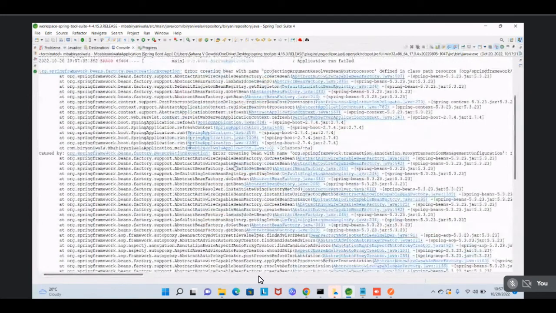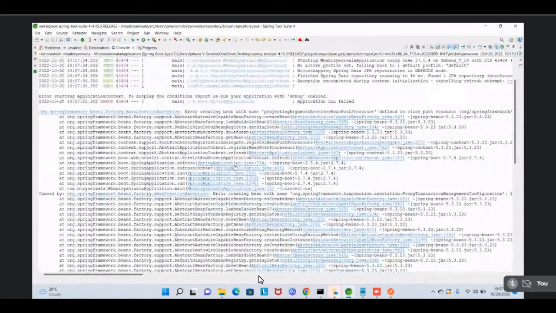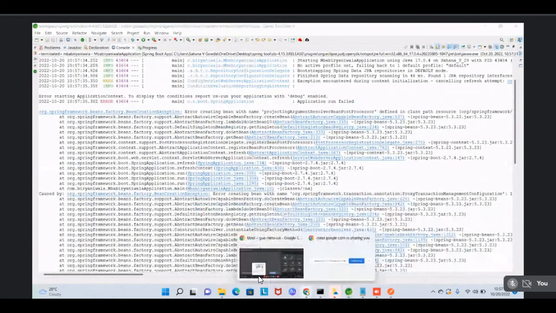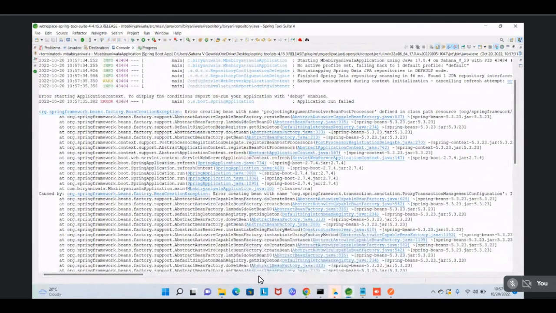Okay, you're unable to run the project also, no? Error in creating the bean. Project argument resolve post processor resource. I don't know what this is.